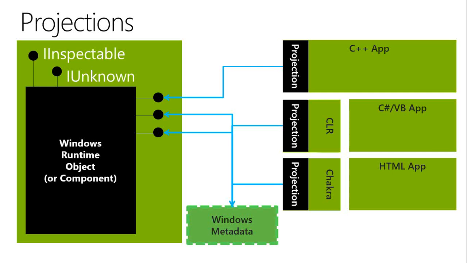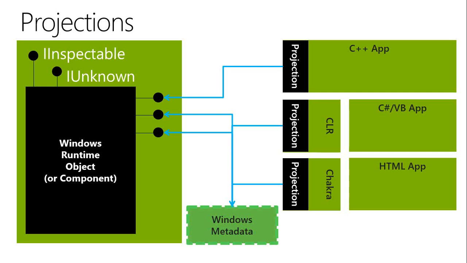And in C#, since C# and VB is managed code, certain calls to the metadata are done through the runtime and some are done at the compile time. So they'll basically refer to the metadata twice, once at the compile time and once at the runtime. And HTML JavaScript is basically a metadata driven language. So deciphering of the API happens at the runtime instead of the compile time.